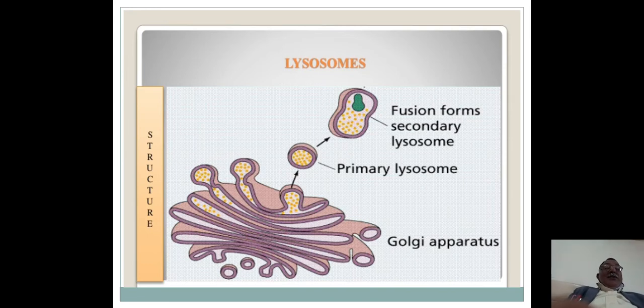We can see a very clear structure of how the lysosomes are formed. This is the Golgi apparatus, and it produces a circular structure that is called the primary lysosome, which fuses and forms the secondary lysosomes.